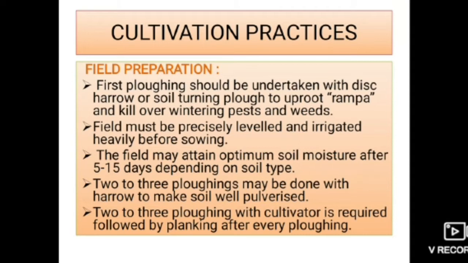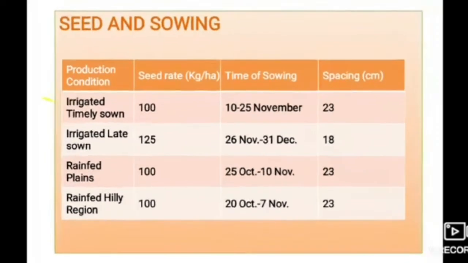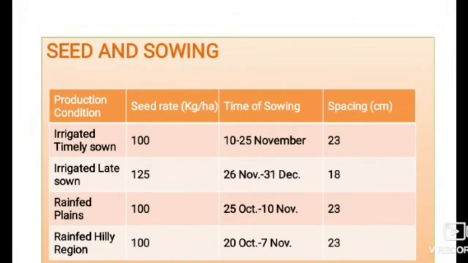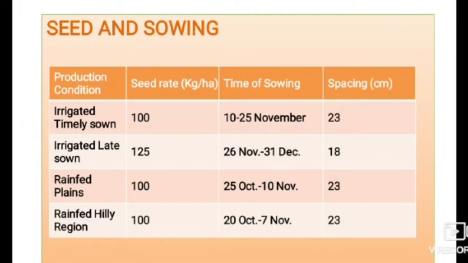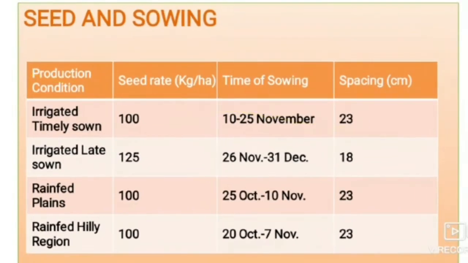Remember these practices. After that, now it is seed and sowing. There are different seed rates required for different types of barley crop. If it is irrigated timely sown, it requires 100 kg per hectare and the time of sowing is 10 to 25th November, and spacing required is 23 centimeters.